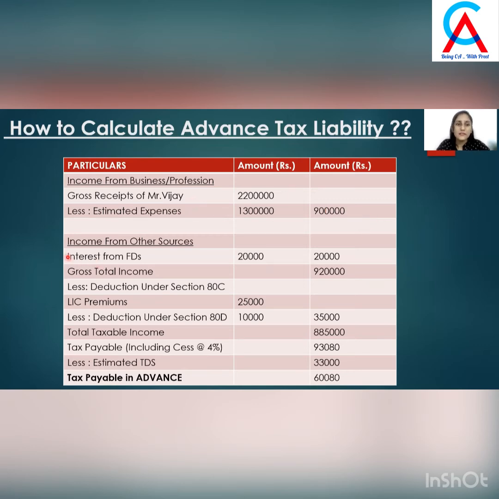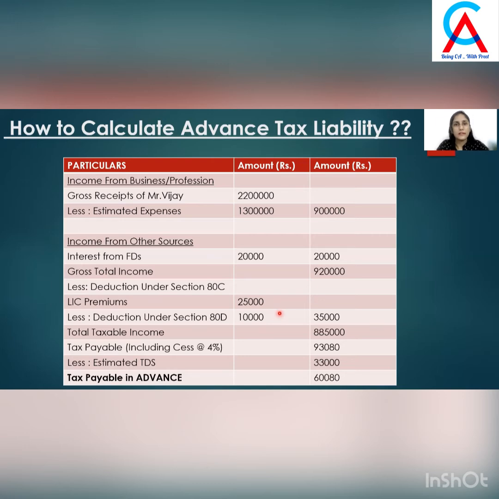Also, his interest from FDs is 20,000 for this year. So, his income from other sources will be 20,000. Therefore, his gross total income will be 9,20,000. Moving further towards the deductions, he has paid his LIC premium for this financial year of 25,000 and also taken a mediclaim of 10,000.